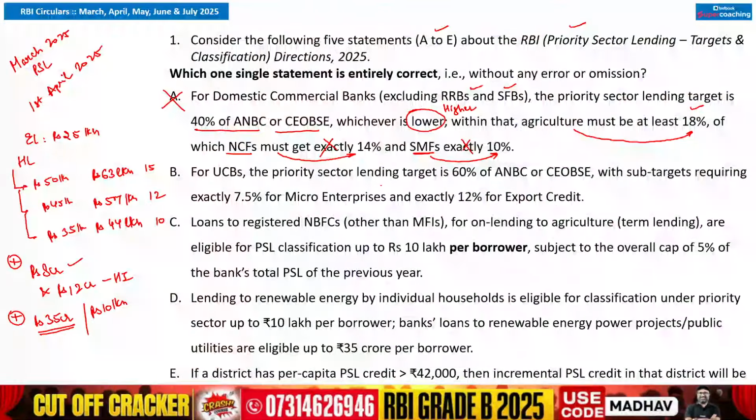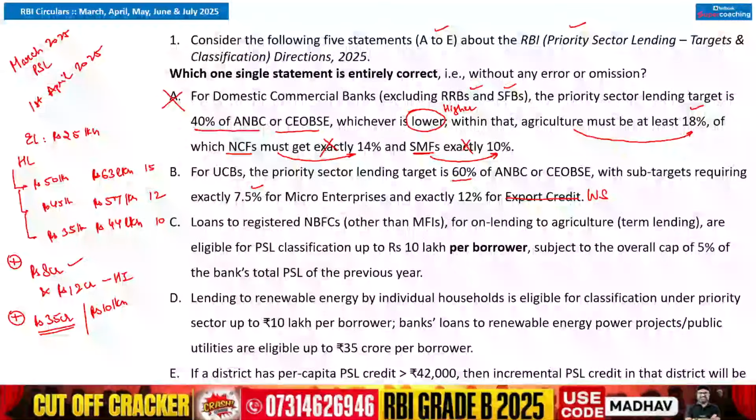For urban cooperative banks, the priority sector lending target is 60%. That is true. With sub-targets requiring 7.5% for MSME, true. But in case of 12%, this target is for weaker section, not for the exports, because in case of export credit, no specific criteria is defined. Is this point clear, guys? Is this point clear? Okay.